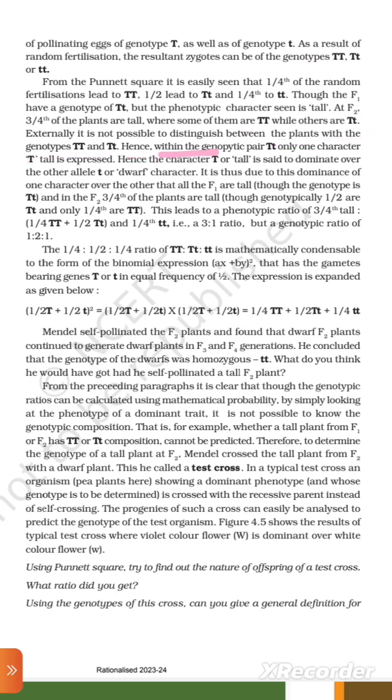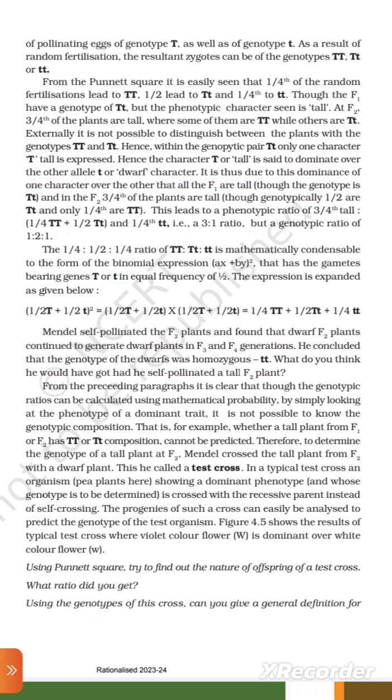Hence, within the genotypic pair capital T small t, only one character, capital T or tall, is expressed. Hence, the character capital T or tall is said to be dominant over the other allele small t or dwarf character.